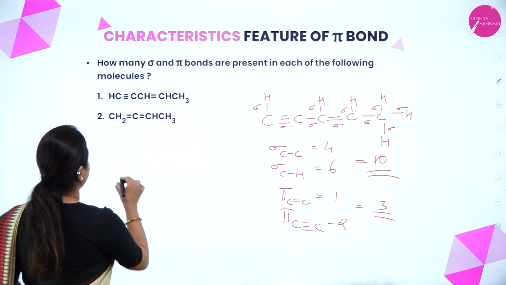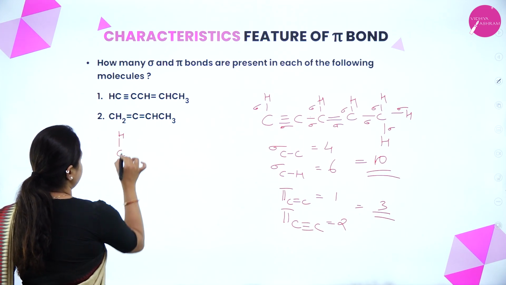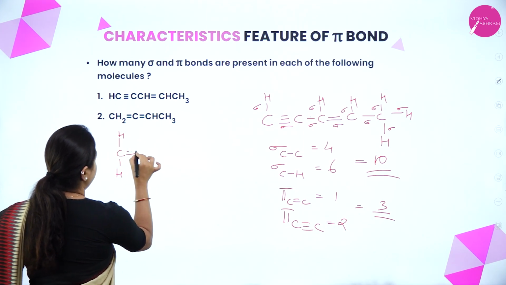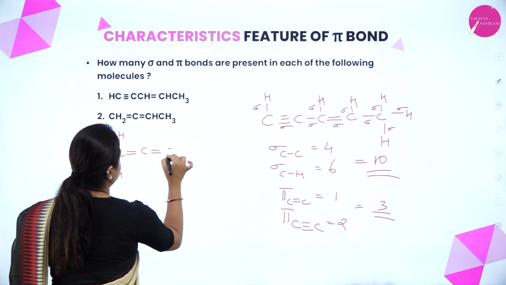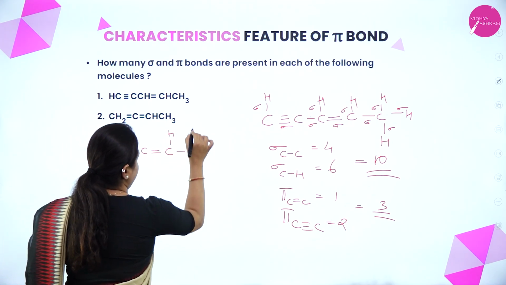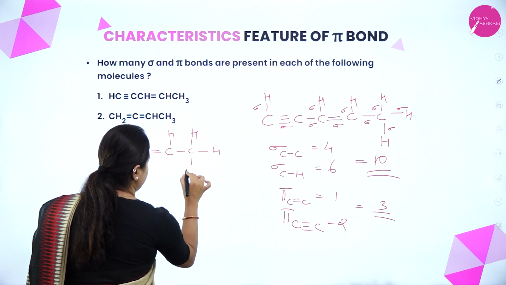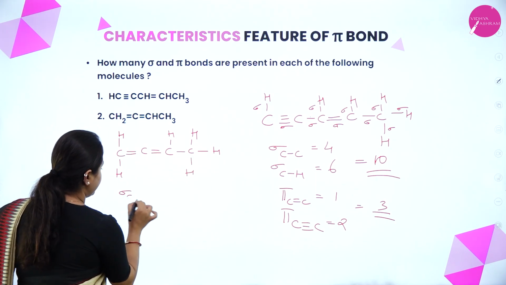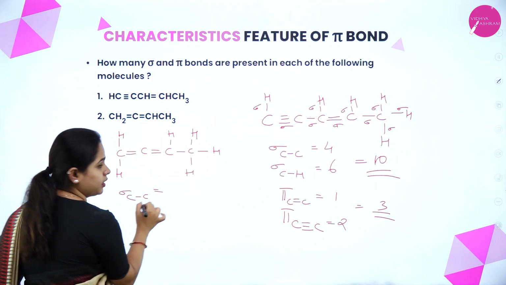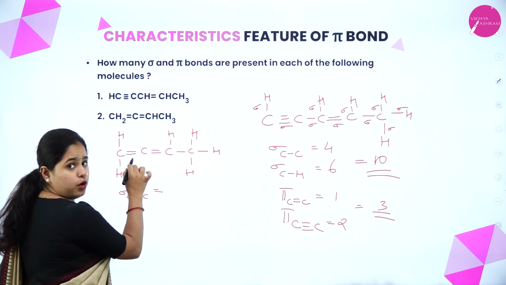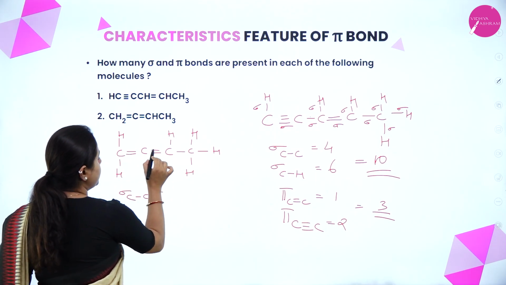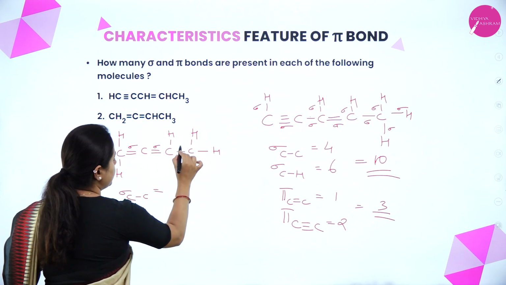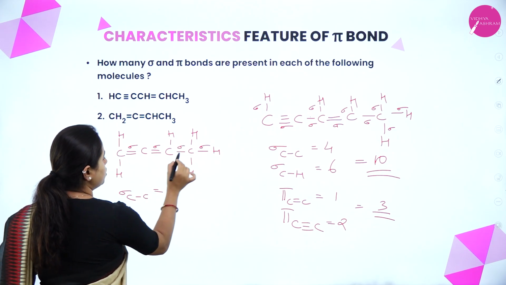Now moving on to the second one, that is CH2 double bond C double bond CH CH3. Okay, again let's calculate the sigma bonds between carbon and carbon first. Here it is double bond, so 1 sigma and 1 pi. Here 1 sigma and 1 pi. Here a sigma, here a sigma. So 1, 2, 3, 4.